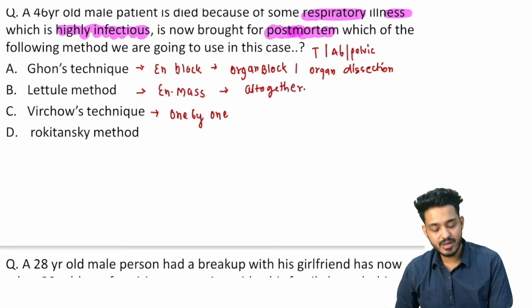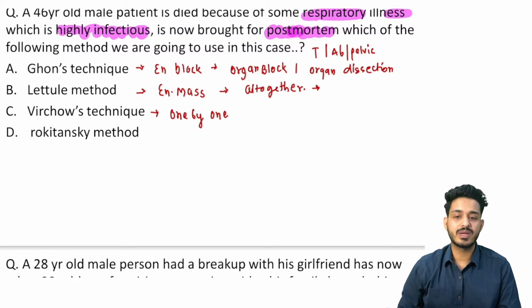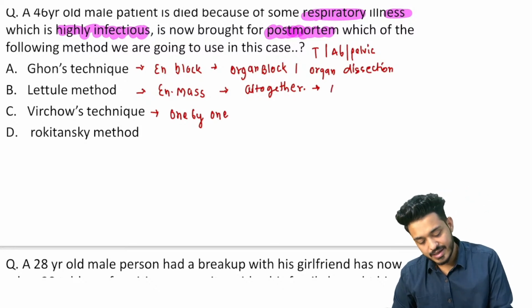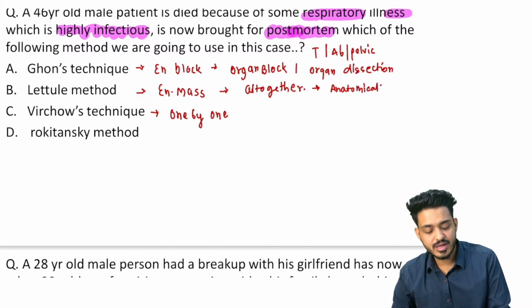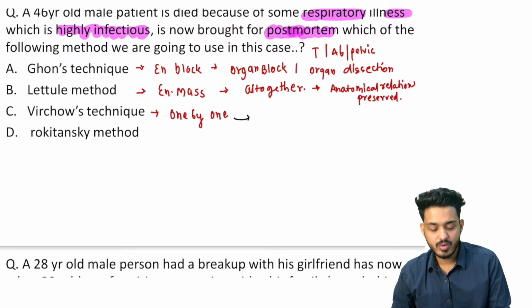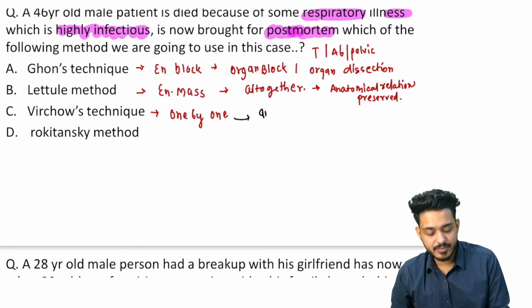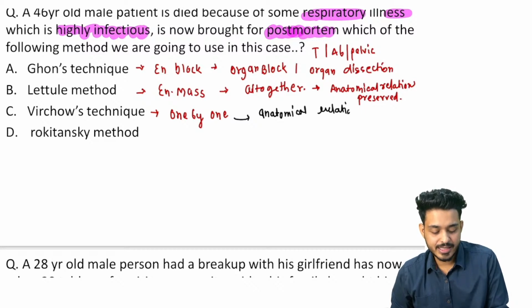Okay, remember when we are removing via Letulle method, the anatomical relations are going to be preserved. Whereas when we are going to do the one by one method, virtue में क्या होगा? Anatomical relations are not preserved. याद रखना है ये, not preserved, right?